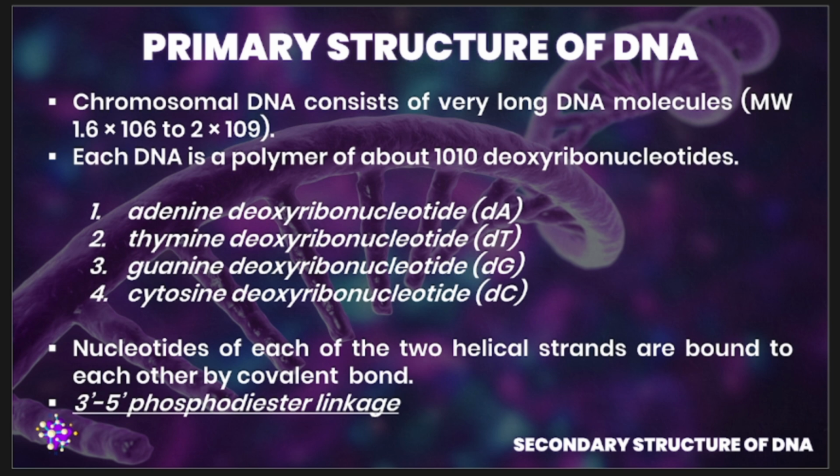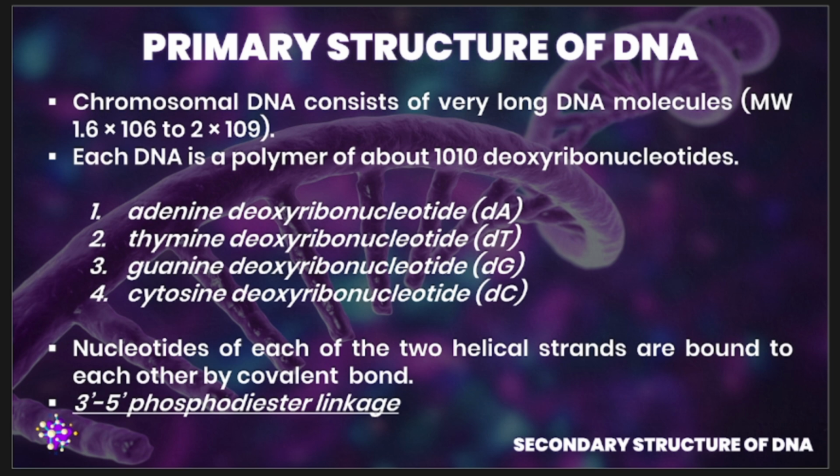Again, DNA is a polymer of about 10^10 deoxyribonucleotides. Of course, in the context of DNA, we have the following deoxyribonucleotides. We have your adenine deoxyribonucleotides, your thymine deoxyribonucleotides, your guanine deoxyribonucleotides, and also your cytosine deoxyribonucleotides. The nucleotides of each of the two helical strands are bound to each other by covalent bonding. And of course, we have your 3 prime to 5 prime phosphodiester linkage.